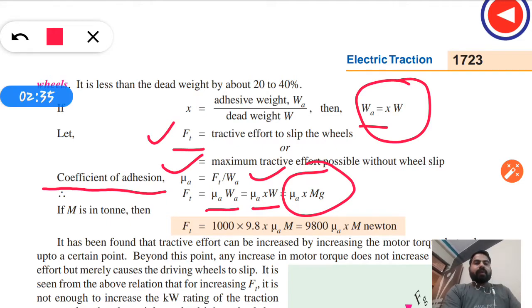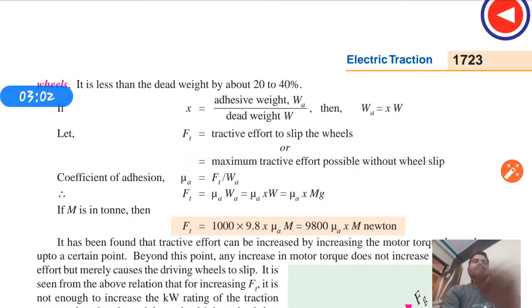Then if m is in tons, FT equals 1000 into 9.8 x mu A m, which equals 9800 mu A x m Newton. This is the tractive effort to slip the wheels, and mu A is the coefficient of adhesion.